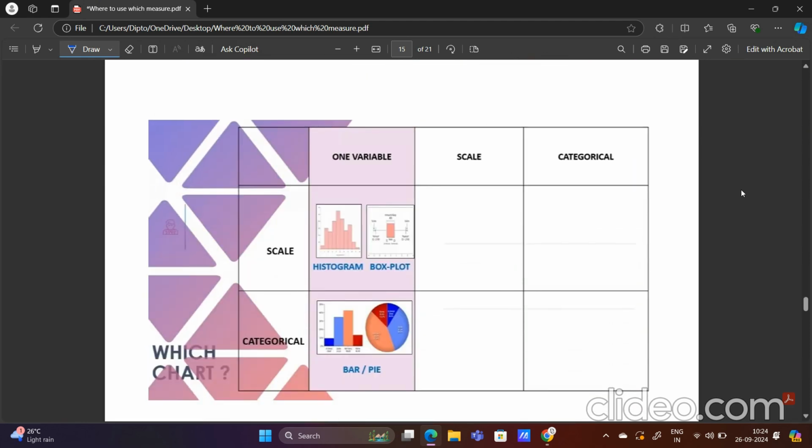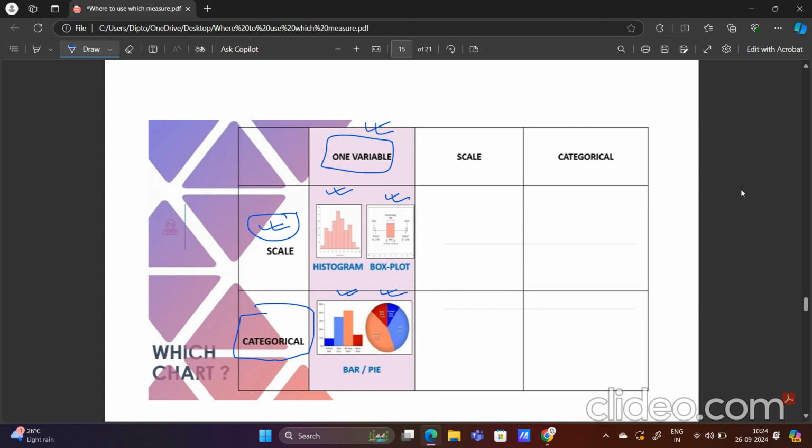Now, scale is nothing but numeric. If we have numeric data and only one variable, then we will take the help of a histogram and box plot. If we have categorical data and only one variable, then we will take the help of a bar chart or pie chart. If we have only 5 variables or less than 5 variables, let me correct it.